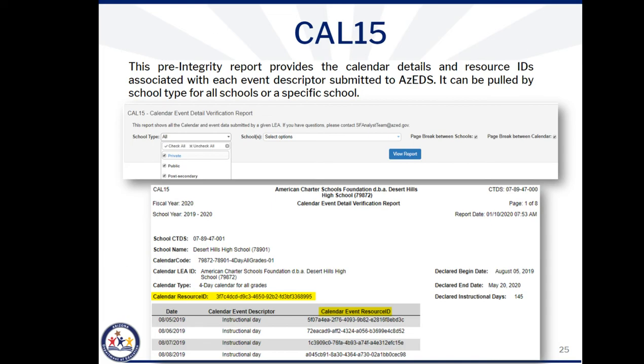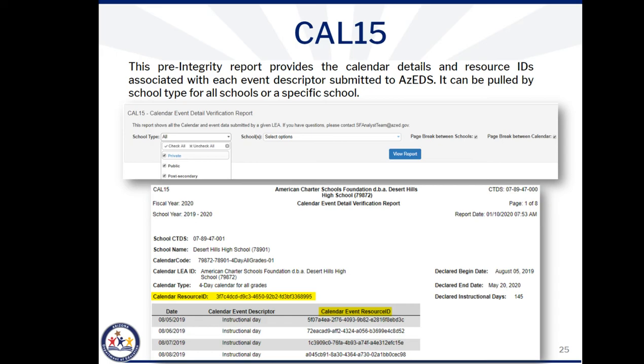What makes this report valuable is that it provides the calendar resource ID created by AZEDS when the calendar was submitted and the resource ID of each event descriptor. If, for some reason, you have to delete a submitted calendar, you would use these resource IDs to do so. The calendar event resource ID can be used to target individual event descriptors or specific dates, and the calendar resource ID is for the calendar itself.